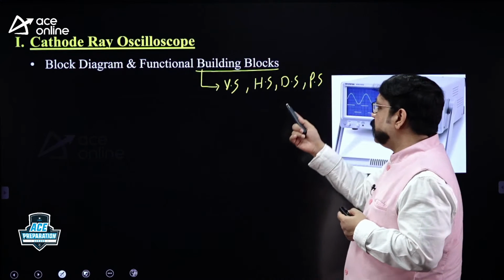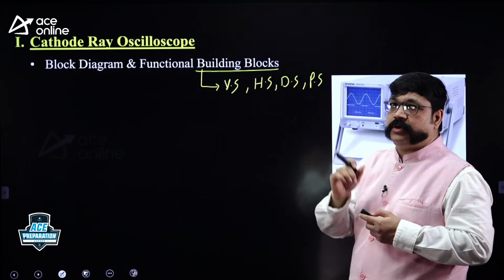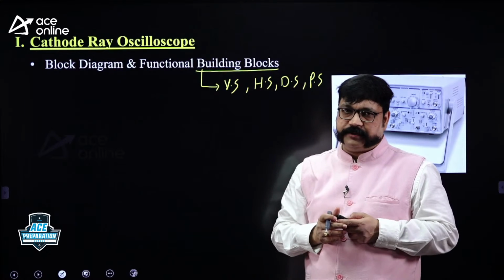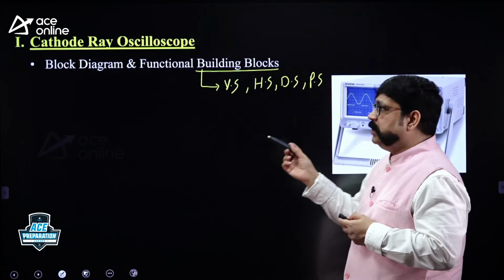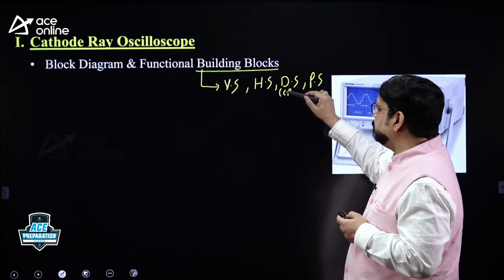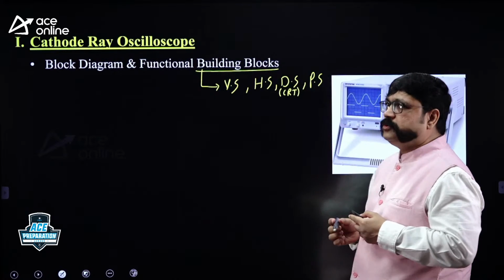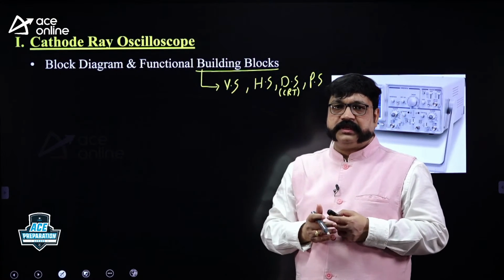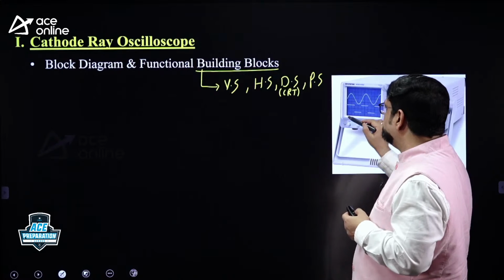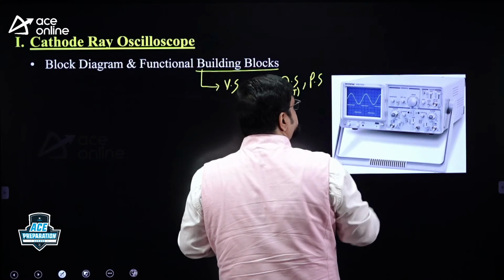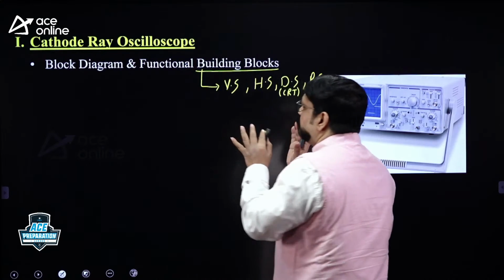What is there inside this horizontal section? What is time per division control? What is a sweep generator? What is a trigger circuit? All those individual blocks you need to learn. And also mainly the CRT, which I am calling the display section. CRT stands for cathode ray tube, which is known as the heart of the CRO. You need to learn about the CRT. This screen you are observing now, this fluorescent screen, is there at one extreme end of that CRT. Those building blocks you need to study.